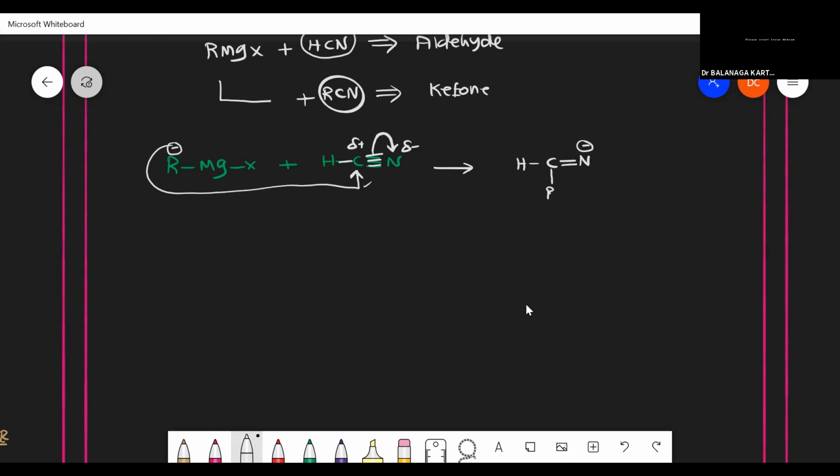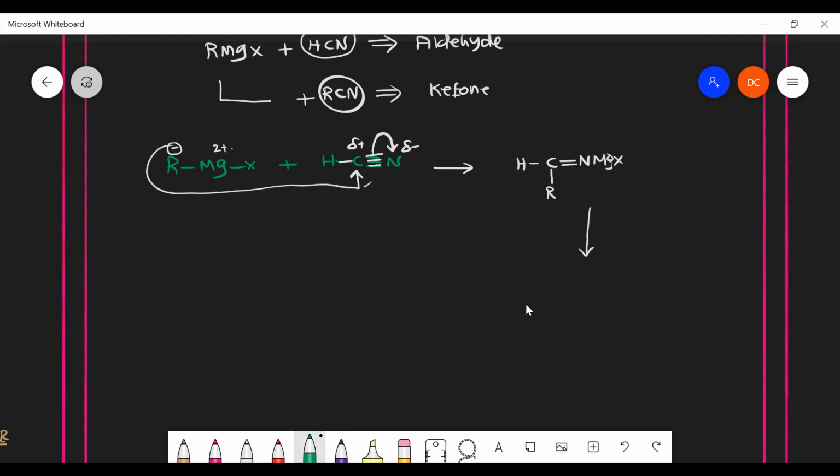The negative charge on N and the positive charge on Mg approach each other to form N-MgX. Is that clear? Yes, sir, clear.